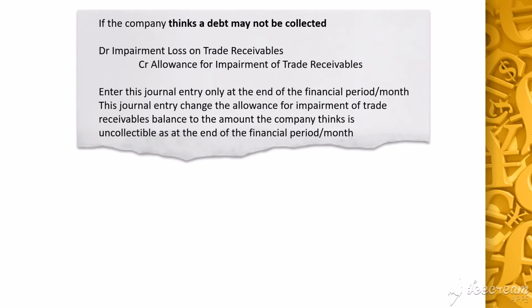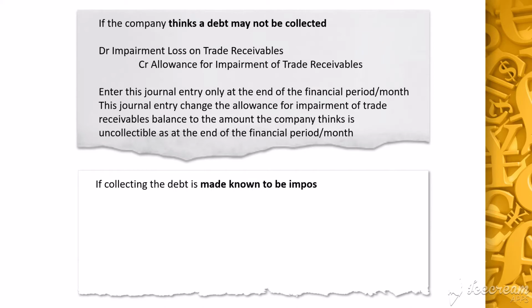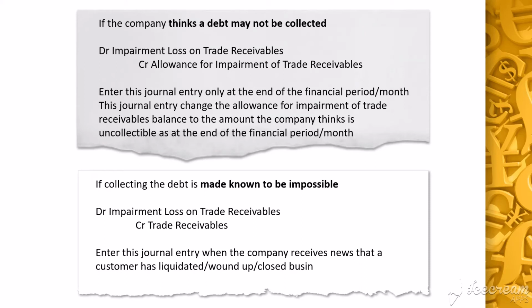If the company receives news that the debt is impossible to be collected, it will debit impairment loss on trade receivables and credit trade receivables. This journal entry is entered when the company receives the news that the customer has liquidated, wound up, or closed business. It is not an adjustment for the end of the financial period, so it can be entered at any time of the financial period. The journal entry directly reduces the value of the trade receivables.